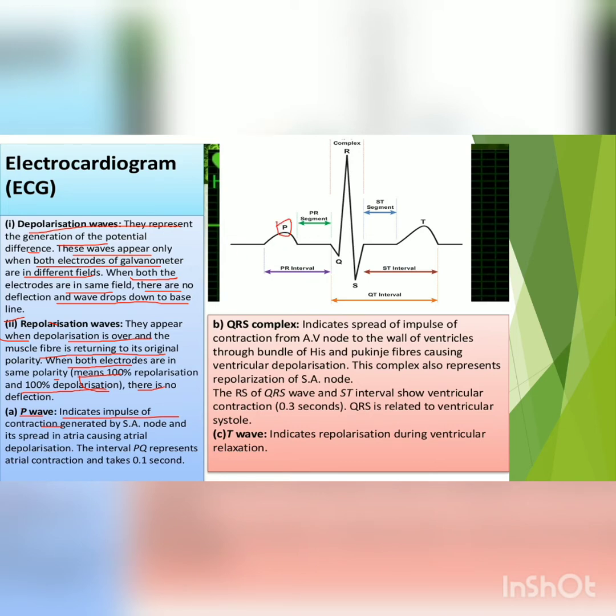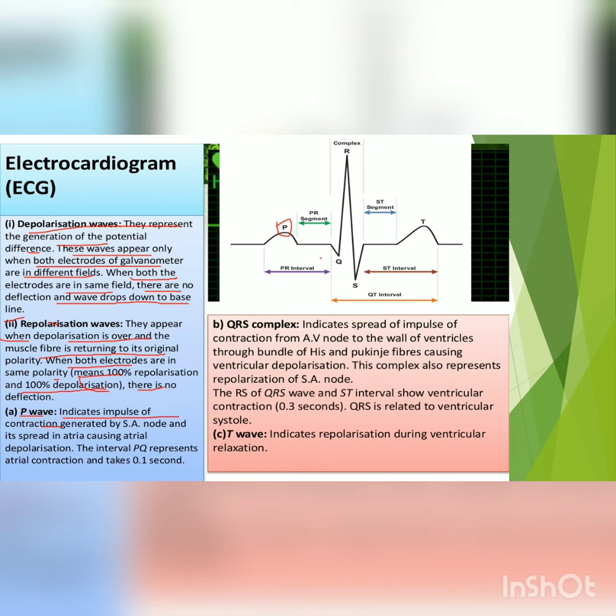Okay, so it indicates the impulse of contraction generated by the SA node, sinoatrial node, and it spreads in the atria, causing atrial depolarization. So that is atrial contraction, and the interval PQ represents the atrial contraction. This interval PQ is showing the atrial contraction, and it takes 0.1 second.